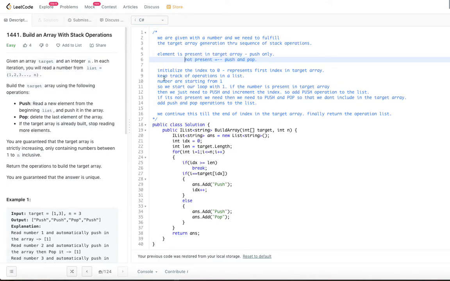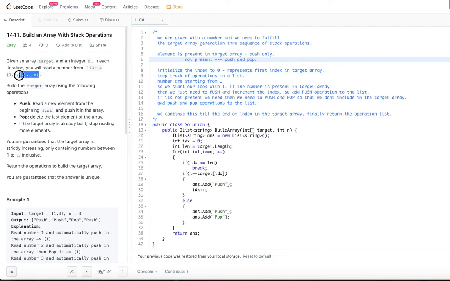So now initialize the index to represent the first index of the target array. So that is where we identify whether that particular element is equal to our head node in the list or not. So in case for the case of head, right, what I am going to use is a counter. So counter is like an integer which starts from 1 because this imaginary list is starting from 1, right?